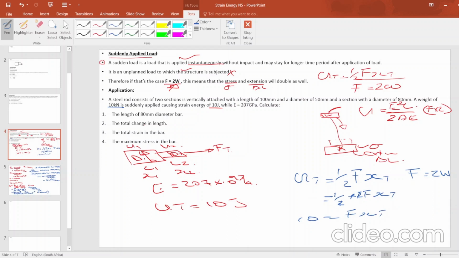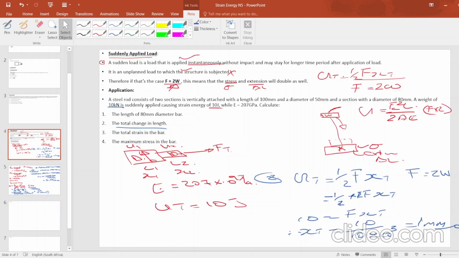Our UT, our strain energy, it is 10. Don't forget. Then therefore our XT would be 10 divided by our F. It is 10 times to the power 3. Then our answer would be 1 mil. Right. This is how you tackle question 2. That's how you tackle question 2 in calculating the total change in length.